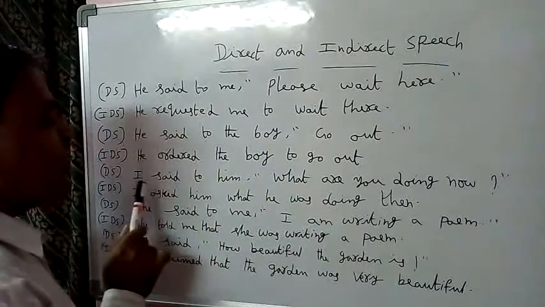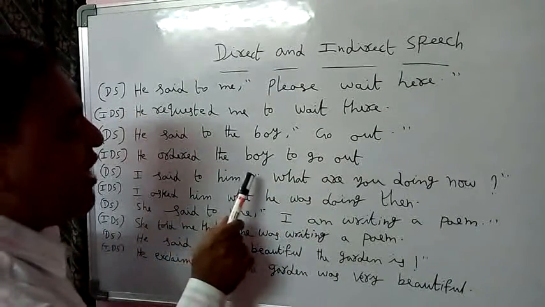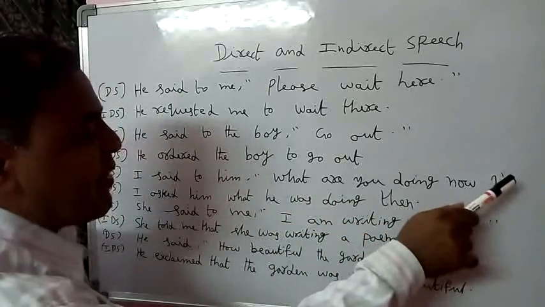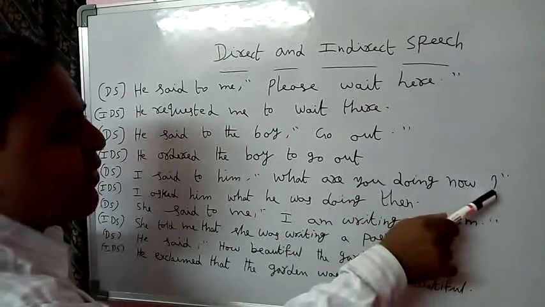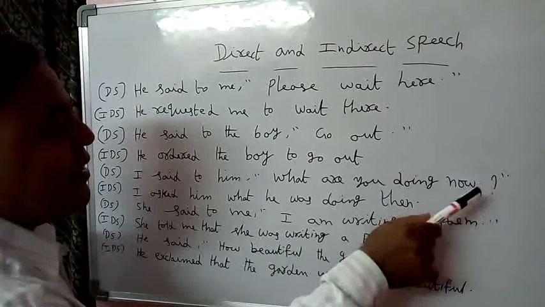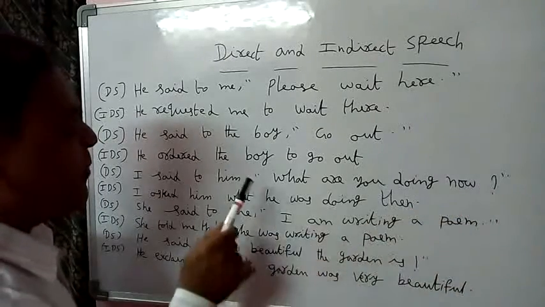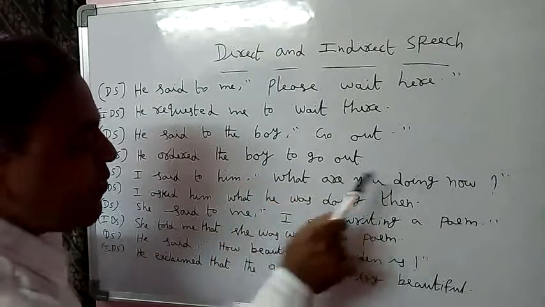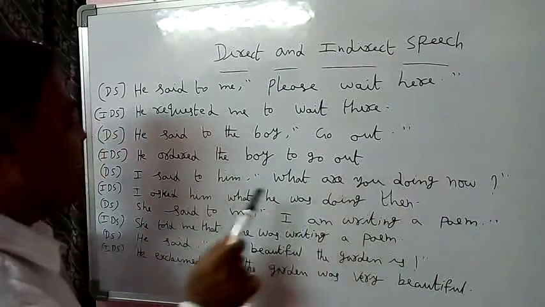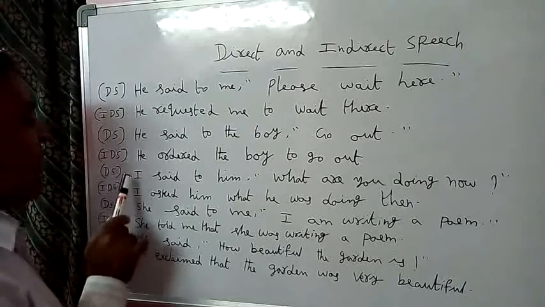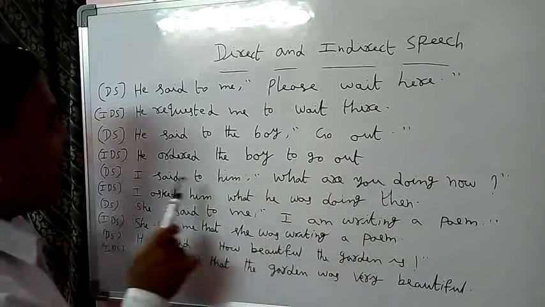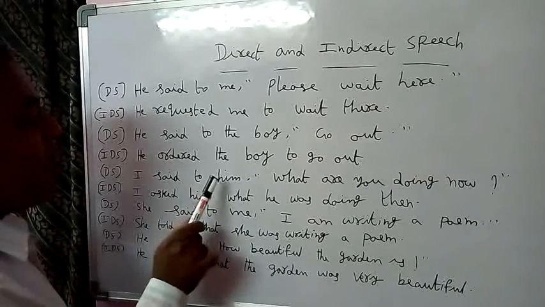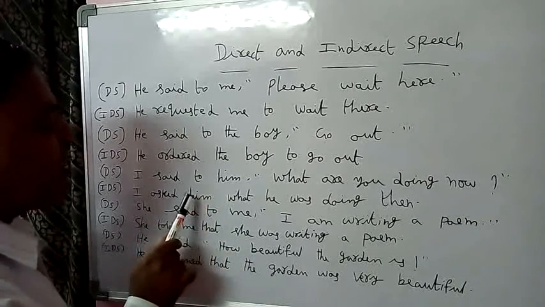The next example is: I said to him, "What are you doing now?" Here the sentence ends with a question mark. This is called an interrogative sentence. Here, within the inverted commas, the sentence begins with a question word and ends with a question mark. Here the subject is I. The same subject again we must write. In an interrogative sentence, the reporting verb "said to" becomes "asked". The object is him. The same object again we must write, him.